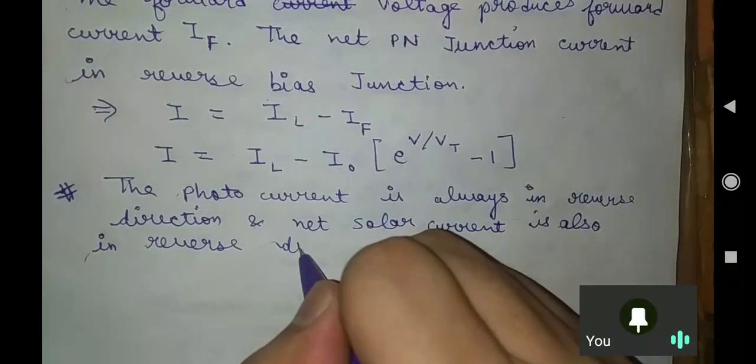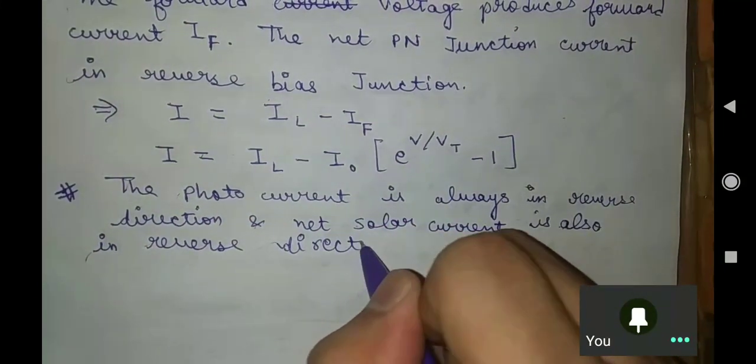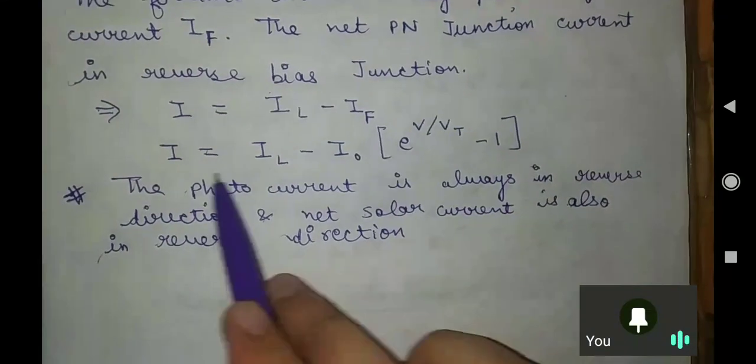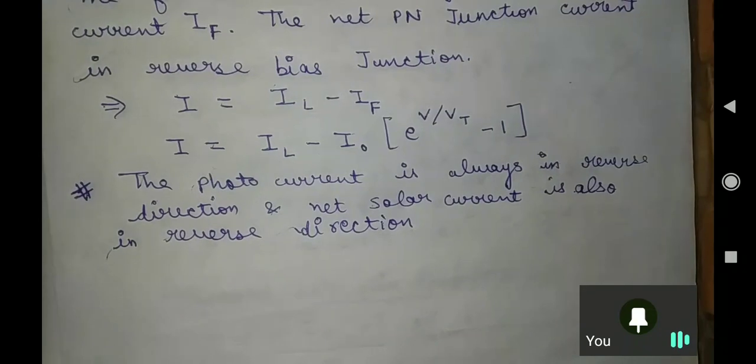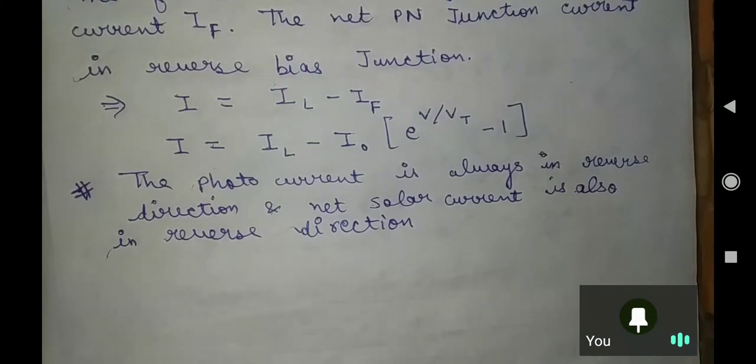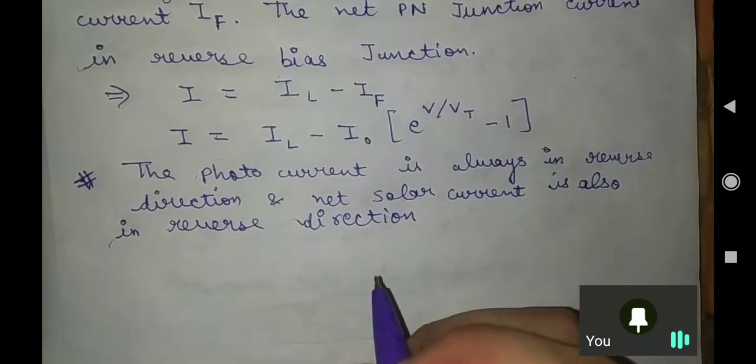I write it again so that you must remember it. This current becomes important. Okay, that overall current is IL minus I naught e to the power V over Vt minus 1. Sir, can you deduce something more? Yes, I can.